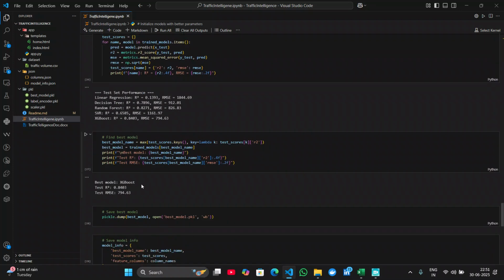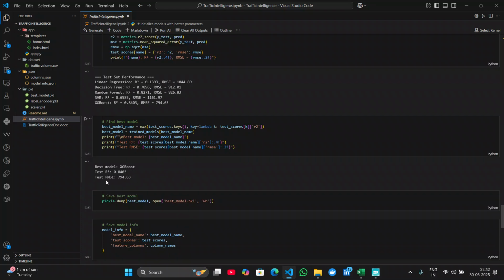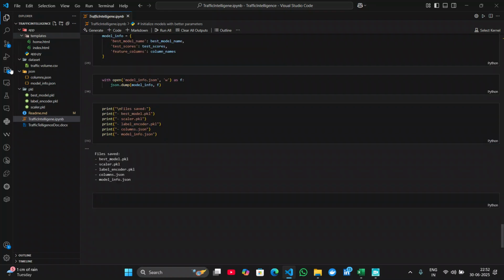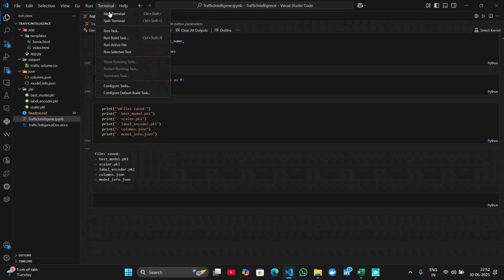Here the best model is XGBoost compared with the other models, and it has an R square of about 0.8, and a test root mean square error equal to 794. The pickle model gets dumped using the name best_model.pickle. It gets used in our app.py file.